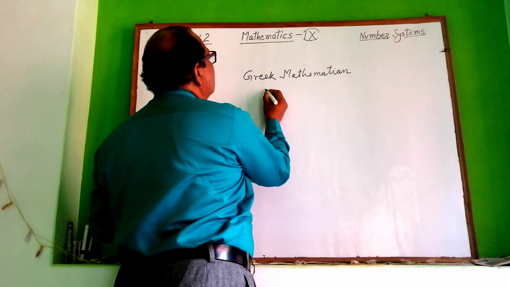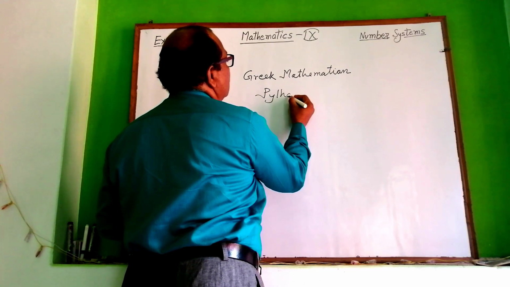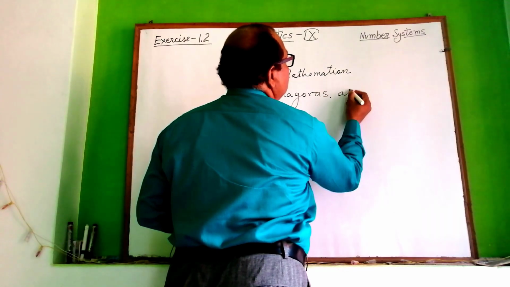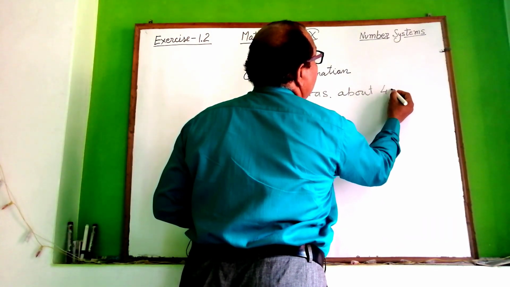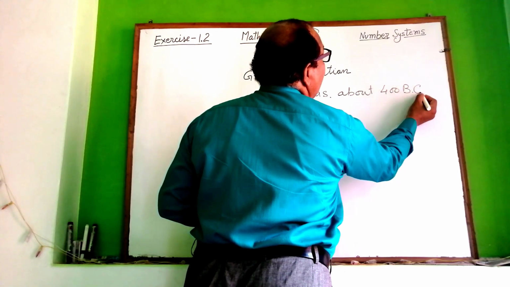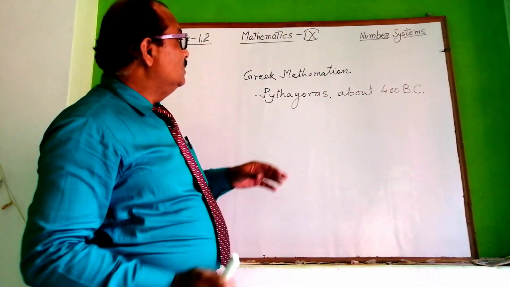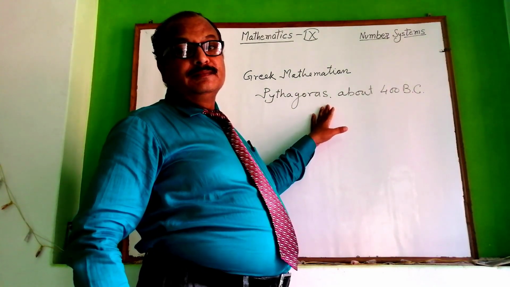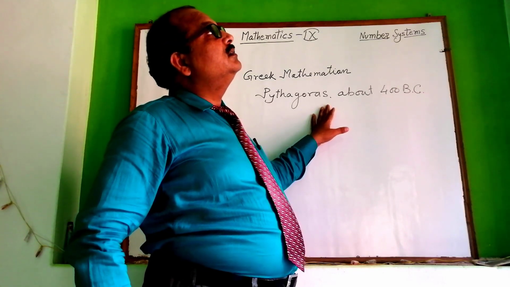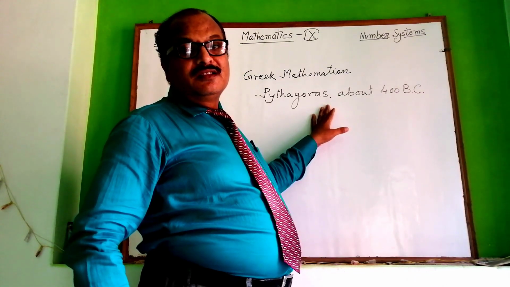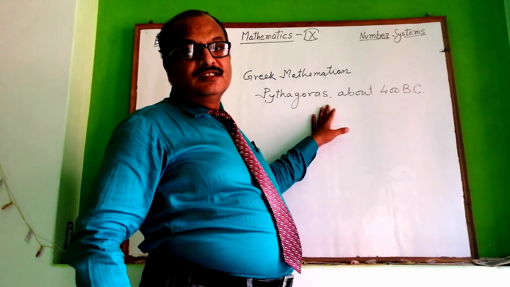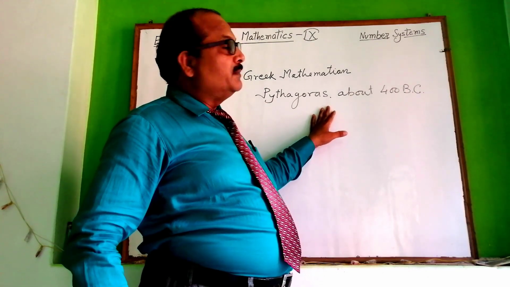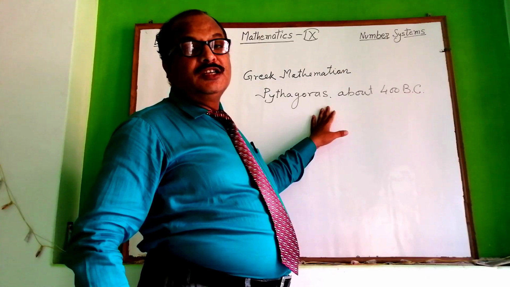And philosopher Pythagoras, about 400 BC, he told about such numbers which are not rational numbers. These numbers were called by him irrational numbers. So students, it was some historical background about the irrational numbers.